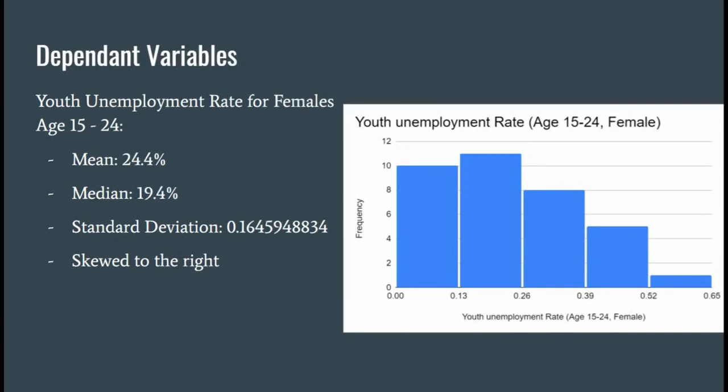Now to look at the youth unemployment rates for females, we can see that the average unemployment rate for females between the age of 15 and 24 is 24.4%, while the median for this set of data is 19.4%. The standard deviation of this data is 0.1646, etc. And just like the data set for the males, we can see that this histogram is also skewed to the right.